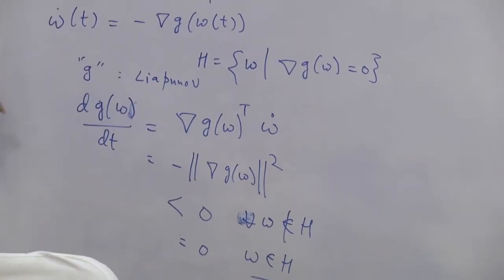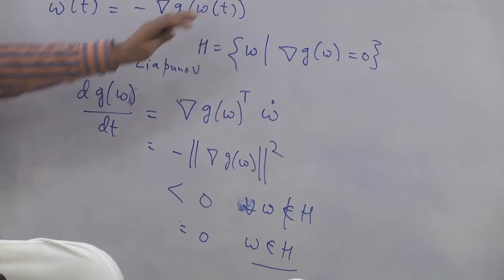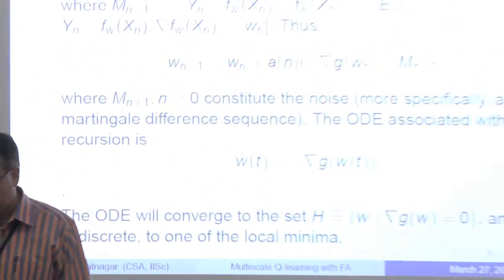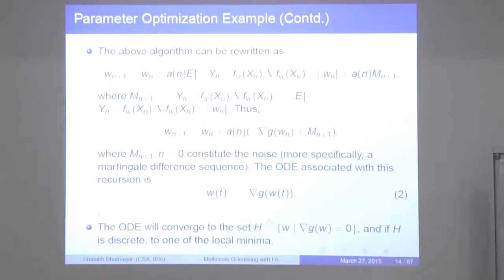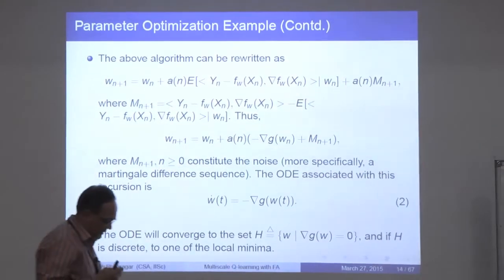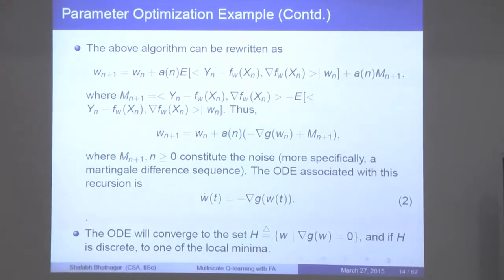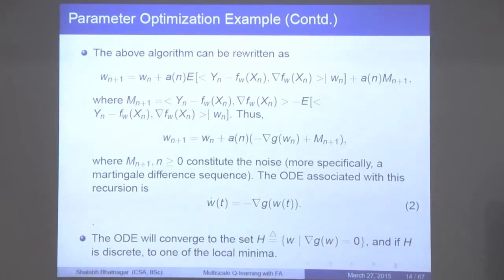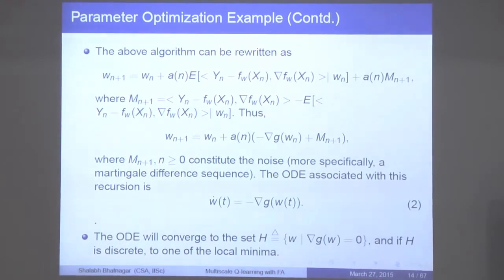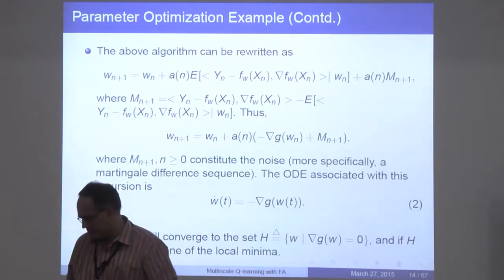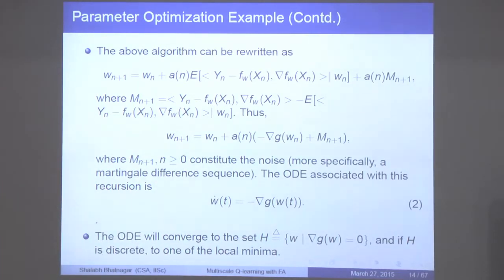So eventually your ODE will converge to this set. This is the set of all asymptotically stable equilibria. And then you can show that the algorithm itself will converge to that set. The algorithm will asymptotically track your ODE, but the formal analysis is much more involved. Until we go through it, you can say that because the algorithm is a noisy Euler discretization and you are somehow controlling the noise, you can think of it as asymptotically tracking the stable fixed points of the ODE, and the stable fixed points of the ODE lie in H, so the algorithm will converge to H. Roughly that's the argument, but it has to be done much more rigorously.